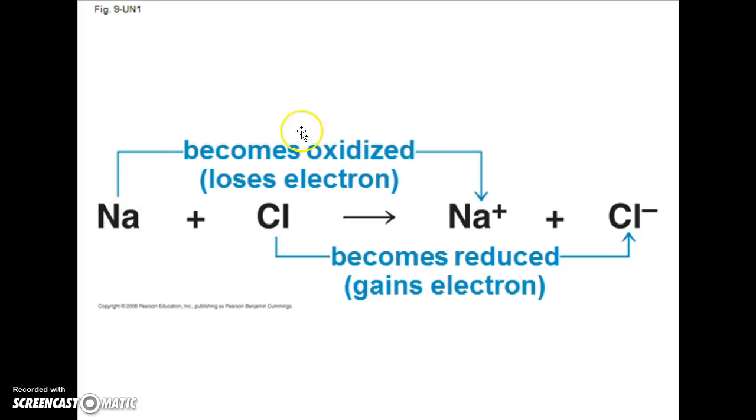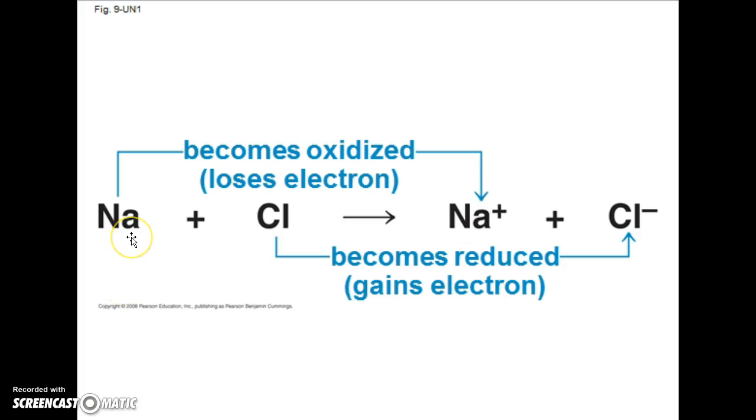How do we know that sodium is losing the electron based on these two images? Well, sodium is element number 11. That means it has 11 electrons and 11 protons. 11 negative, 11 positive equals 0, so neutral charge. But over here we see a positive charge. That means it has one more positively charged proton compared to the negatively charged electron. So it would now be 10 electrons but 11 protons, giving this a net charge of positive 1. So it's now an ion.